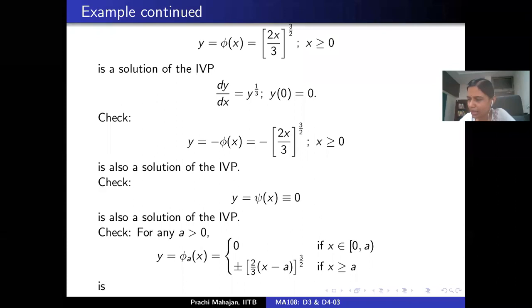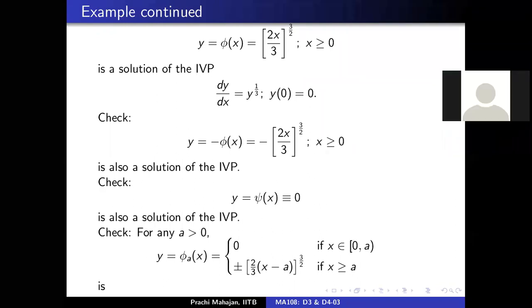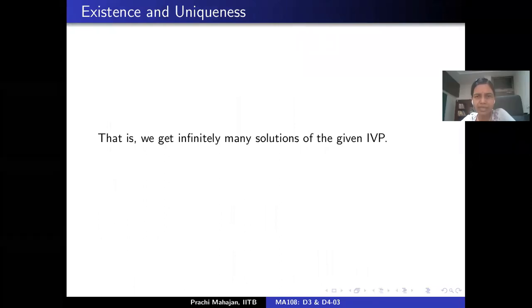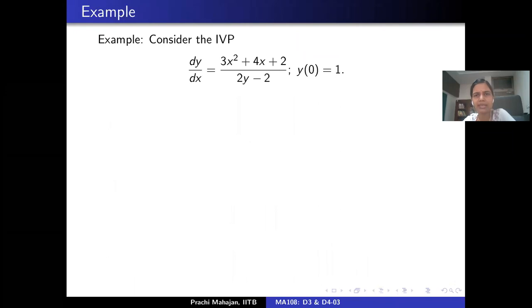So is every student with me up till this point? Okay, all right. So here is an example of an initial value problem with infinitely many solutions. Let's consider one more.